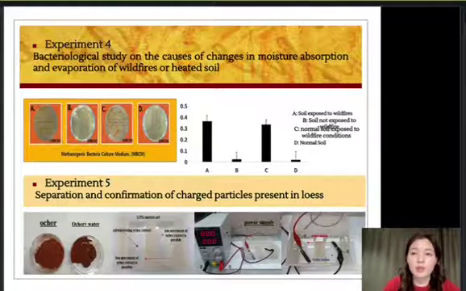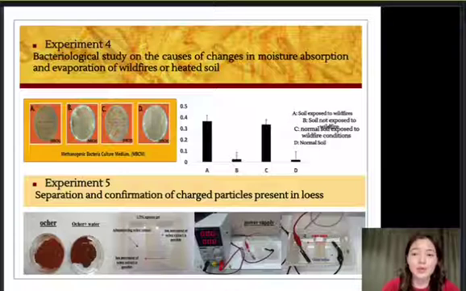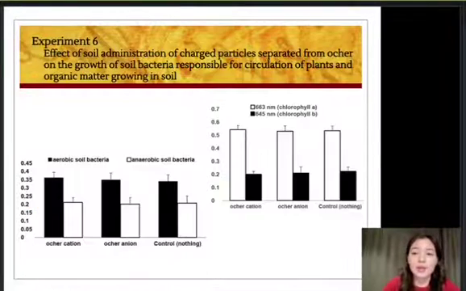In order to solve this problem, I determined that returning a polarized charge to soil was the answer. Since water is polar, if you increase the polarity within soil, water intake in the soil will increase. I chose yellow clay as my solution. Yellow clay is an eco-friendly material rich in various minerals and ions. The cations present in yellow clay were separated and purified in experiment 5.